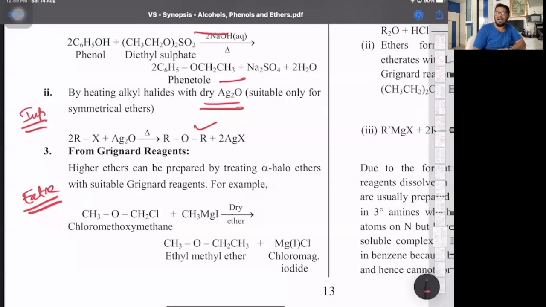It says alpha haloether. What is alpha haloether? The functional group, that's the alpha carbon, right? So alpha haloethers, when reacted with Grignard, form the respective ether. So that's ethyl methyl ether. This alkyl group gets added here. So it becomes methoxyethane, that's ethyl methyl ether. But it's an extra part, you can leave that.